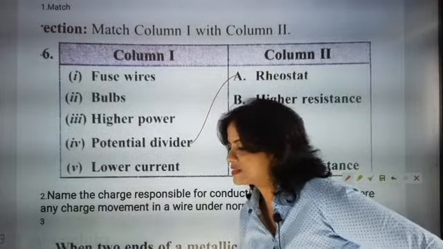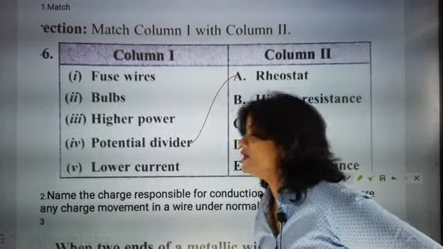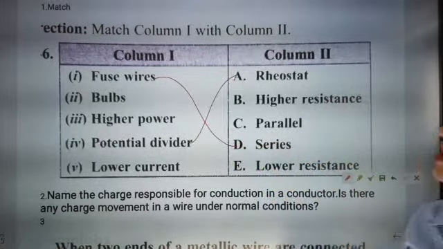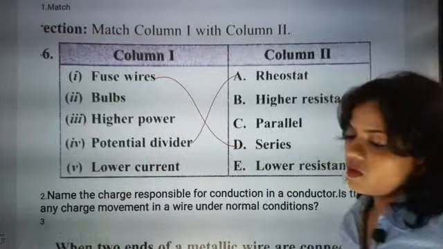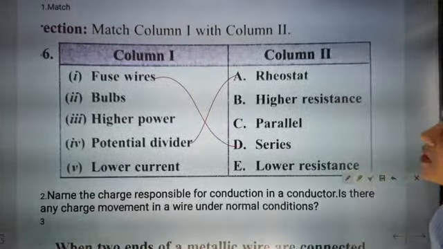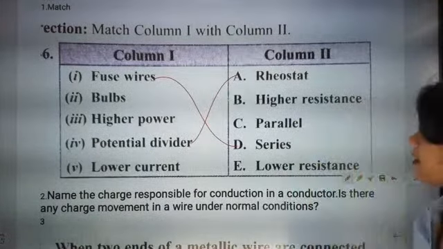Next one, please. Then 1D. 1D, fuse wire connected in series. Okay. Bulb. What is the work of bulb? Come on, you can start. You can do it. You can answer. See, look here. Bulb. Parallel.